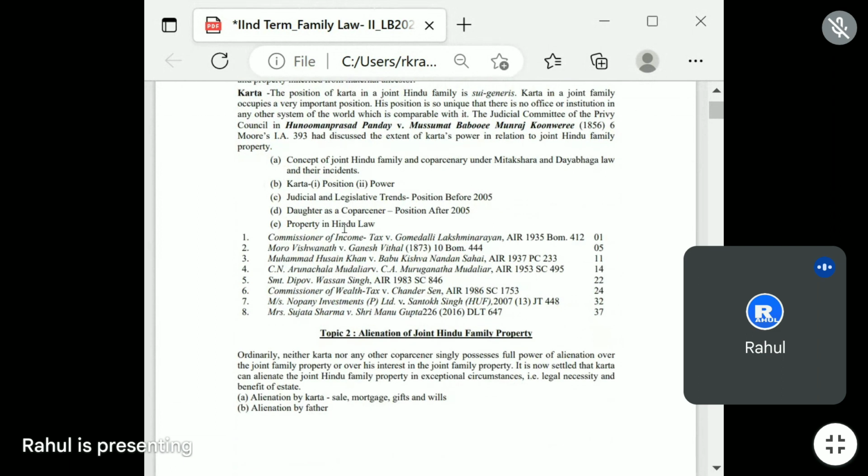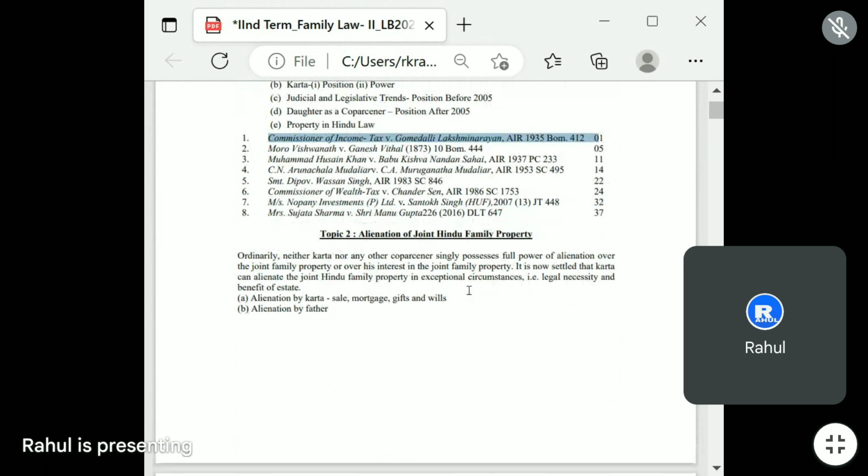In this topic, we have to go through 8 cases, right? The very first case is Commissioner of Income Tax versus Gomedalli Lakshminarayan, AIR 1935 Bombay High Court. Okay, so let's come to the next topic.